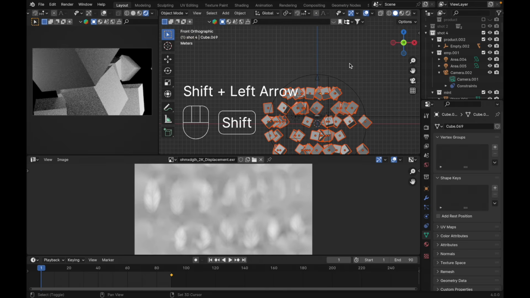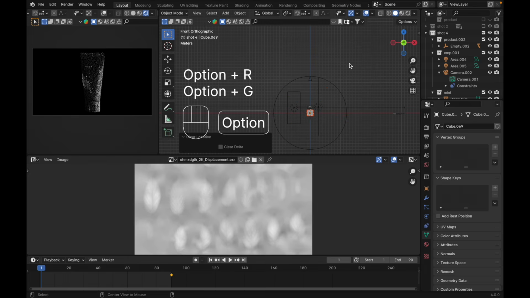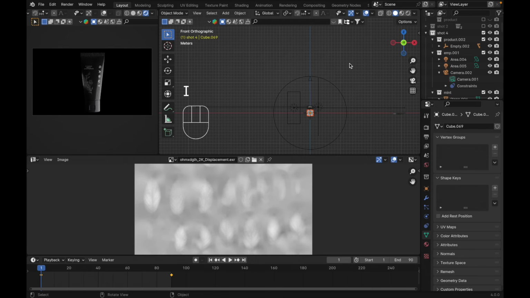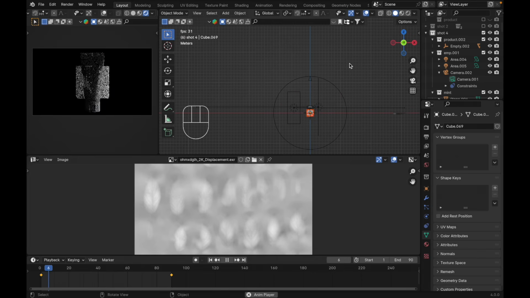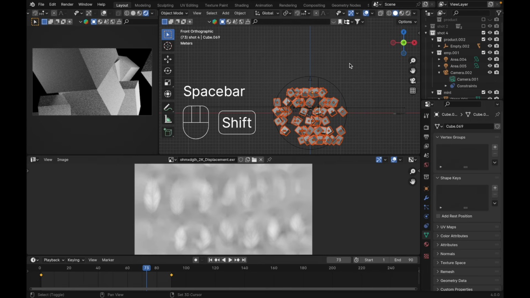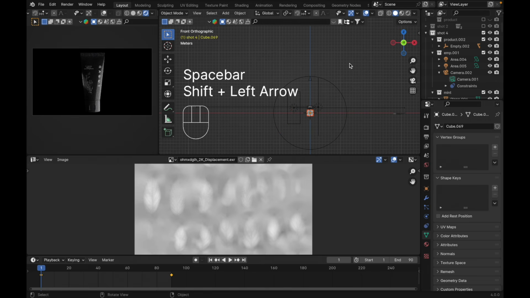And go to frame one. Press Alt R and Alt G to reset all of the location. Press I. Location and rotation. Let's hit the spacebar. It's gonna behave something like this. It's okay. We're gonna do something about it.